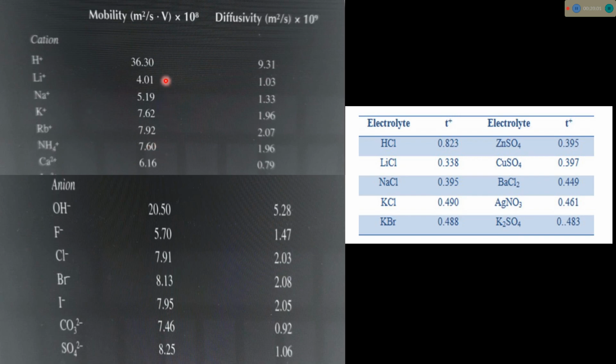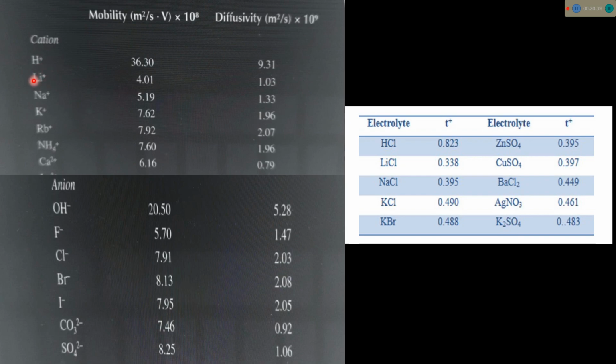For this, we have to consider their effective size in hydrated form. Since they are unipositive cations, lithium plus, sodium plus, K plus, the charge is the same for all three, but the size of lithium plus is small, so the charge density will be high for lithium plus, so hydration will be more.